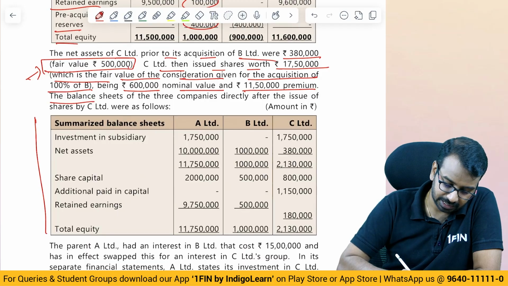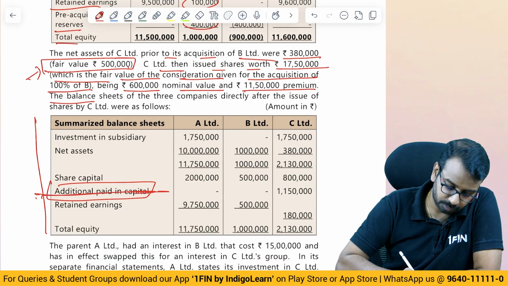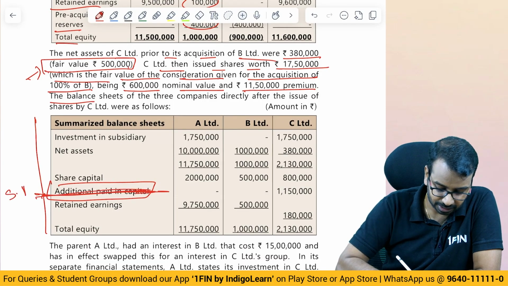So, they have given the balance sheet. This is a stupid term to be used. It is not additional paid capital, it is securities premium.